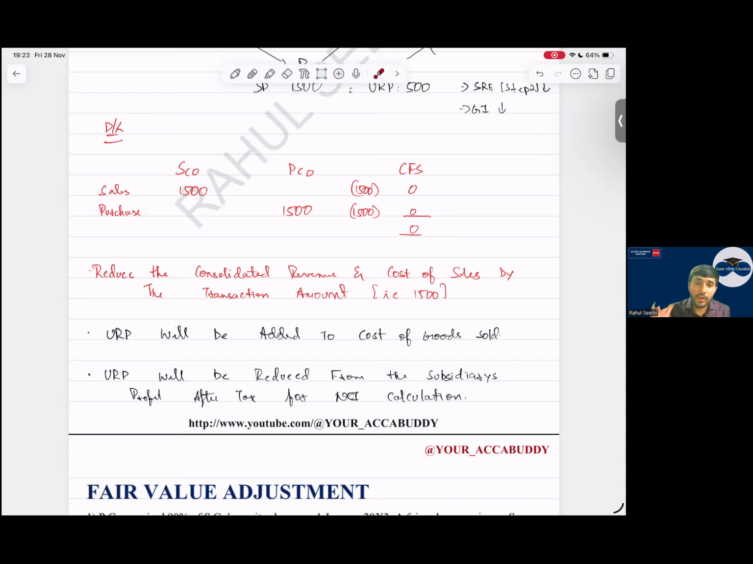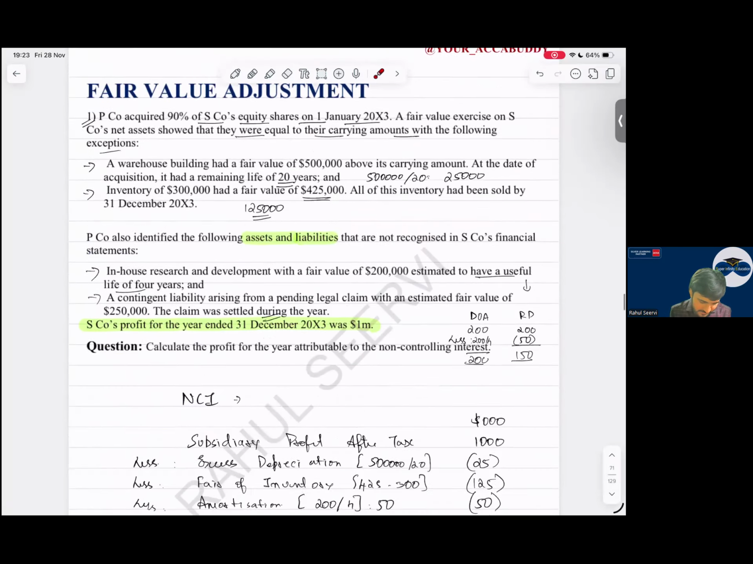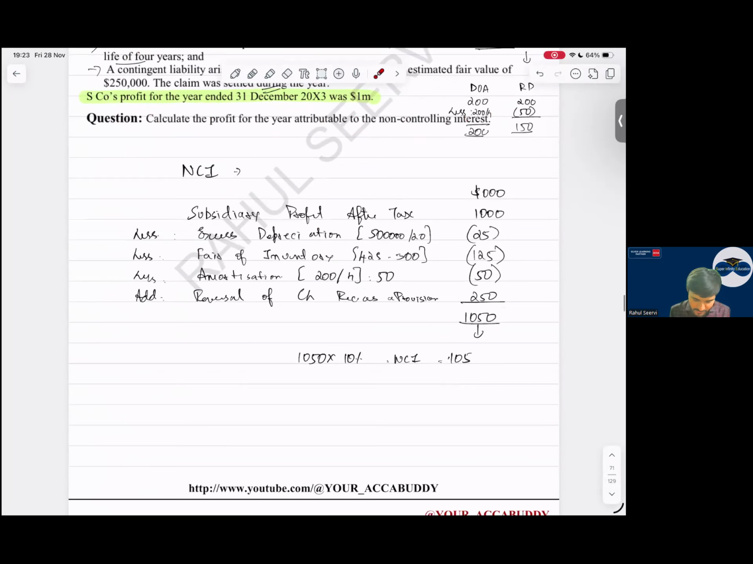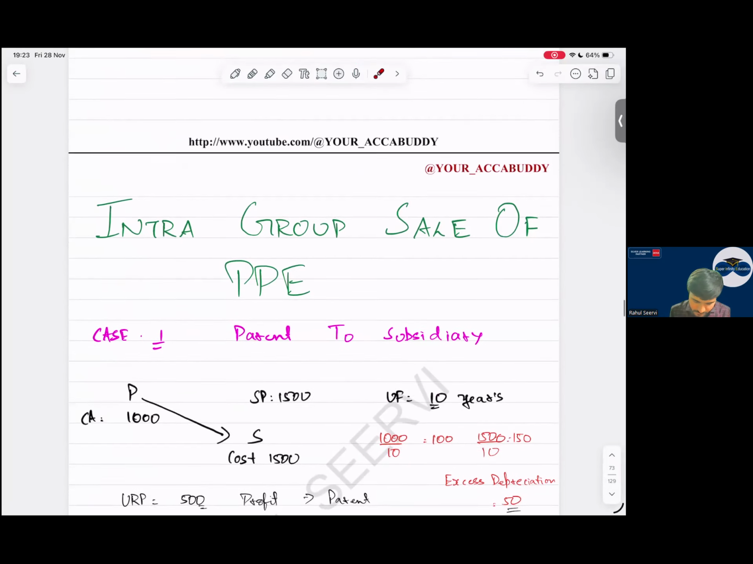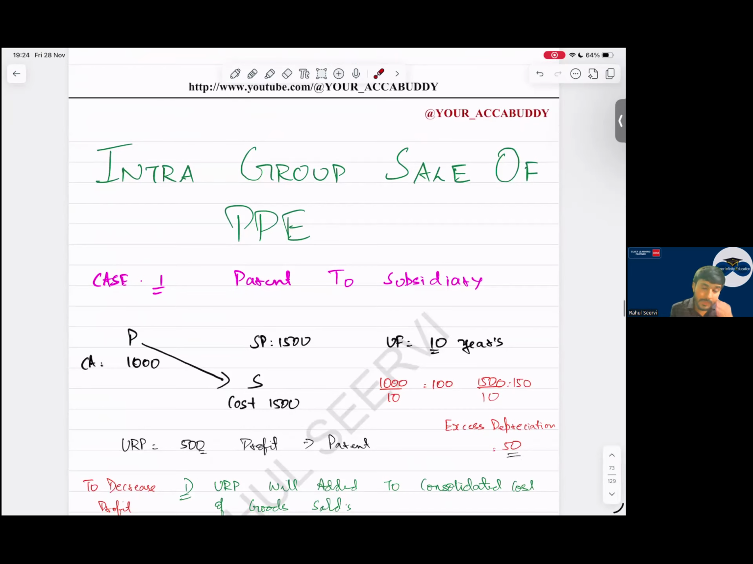Yes, sir. Now you have mentioned this. Now I will not say the answer for intra-group sale of non-current asset. I want you to say me the answer. Now everyone, intra-group sale of PPE. Parent company selling to subsidiary. Parent is selling an asset of 1000 to subsidiary for 1500. Which company is recording profit here?